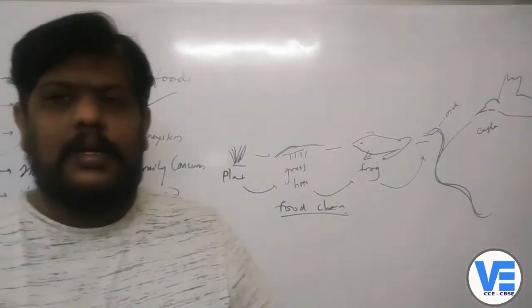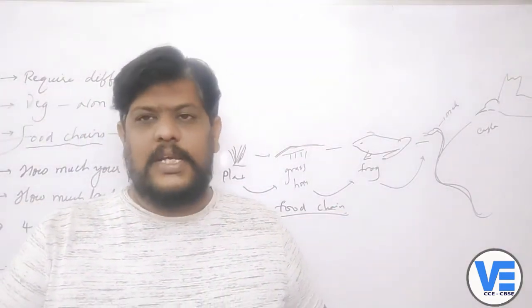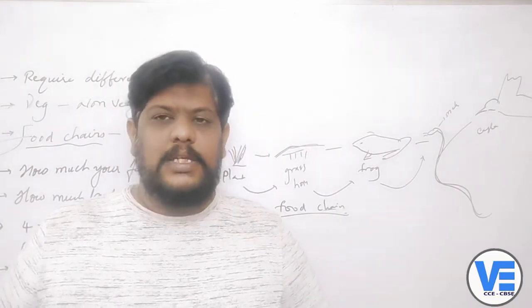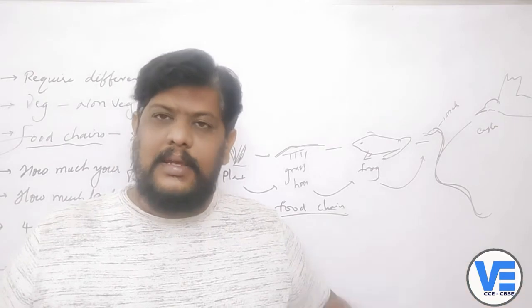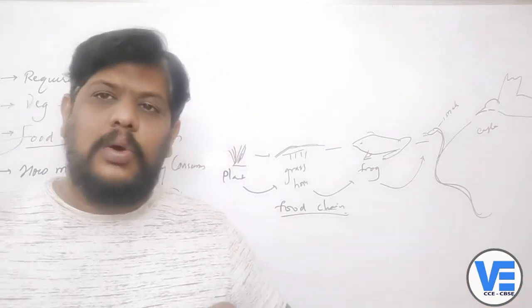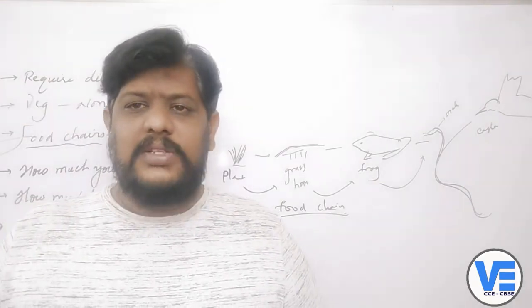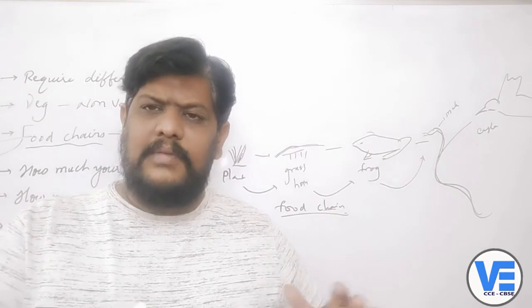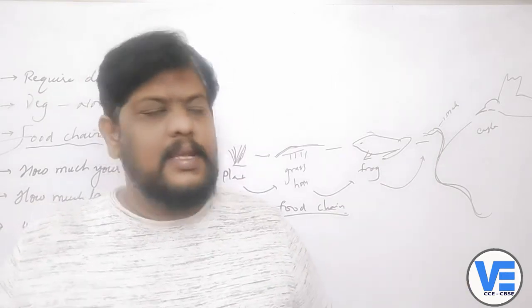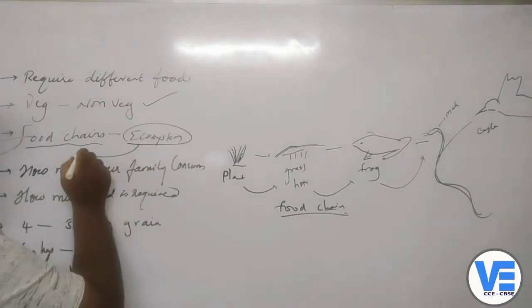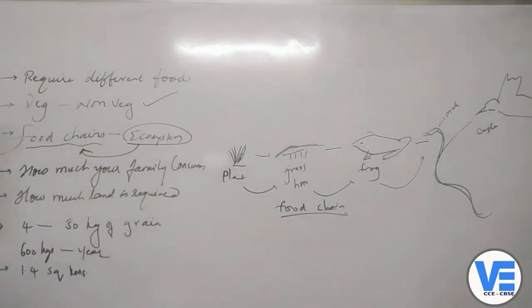Like this, there are so many food chains available. If you take a deer, it eats plants, and the deer is eaten by a tiger. Like this, you can make a food chain. You can take the aquatic animals and make a lot of food chains out of that. Whatever animals you take, they have their own food chains in the ecosystem. So this ecological system will contain so many food chains.